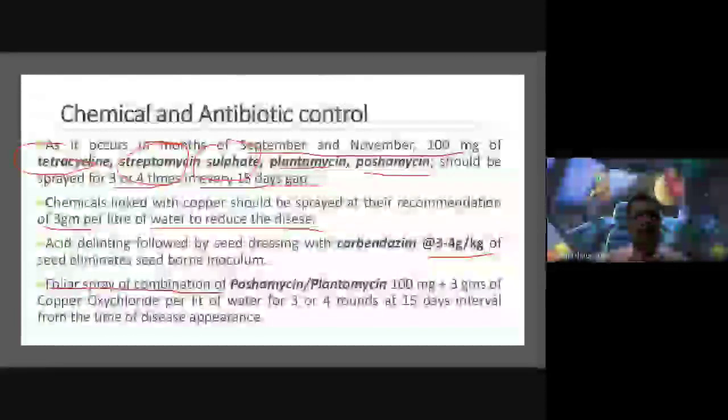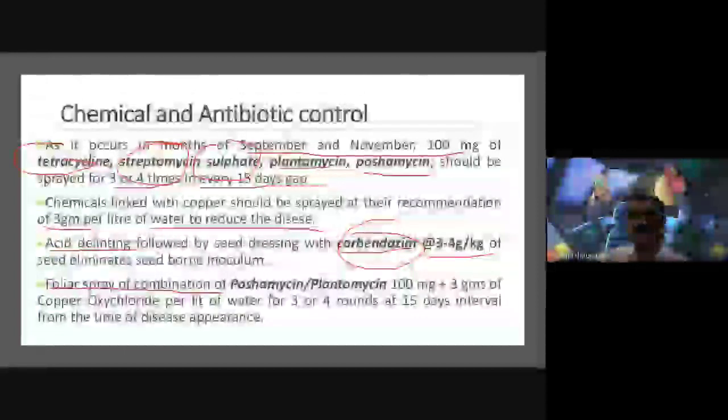At the same time, copper-containing chemicals should be sprayed on the plant. It is also recommended for control of this disease. Acid delinting followed by seed dressing with carbendazim, a fungicide and bactericide, at 3 to 4 grams per kg.